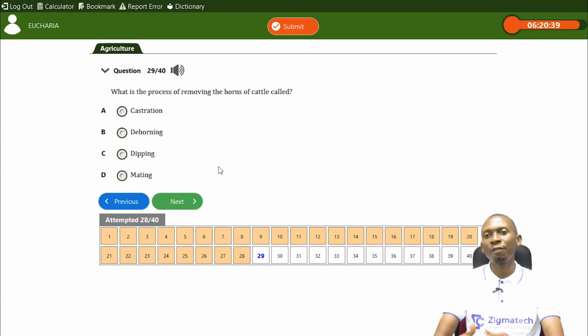But mating, of course, has to do with the union of animals carrying out sexual intercourse. But remember, for animals, we don't use the word sexual intercourse, we use the word mating. So the correct answer as regards removing the horns of cattle is called dehorning.